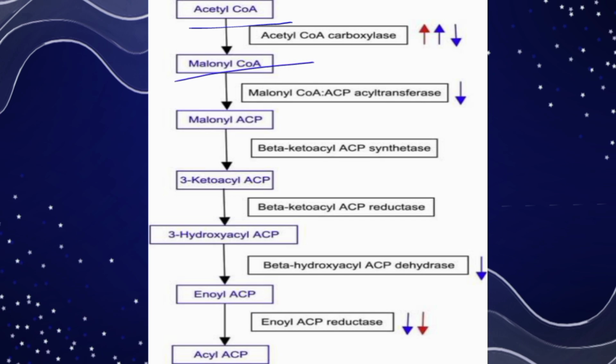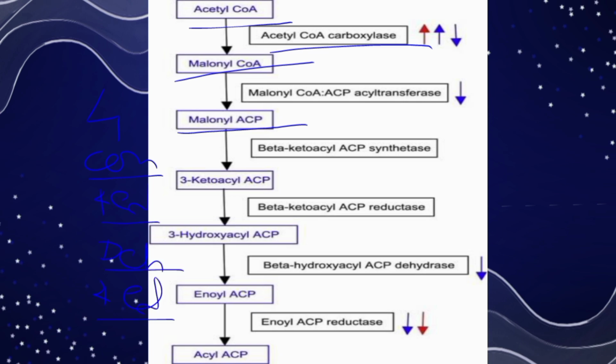the enzyme acetyl-CoA carboxylase. The next step is the formation of acetyl ACP and malonyl ACP by the enzymes acetyl transacylase and malonyl transacylase. Further, the elongation cycle of fatty acid synthesis has four stages: condensation, reduction, dehydration, and again reduction.